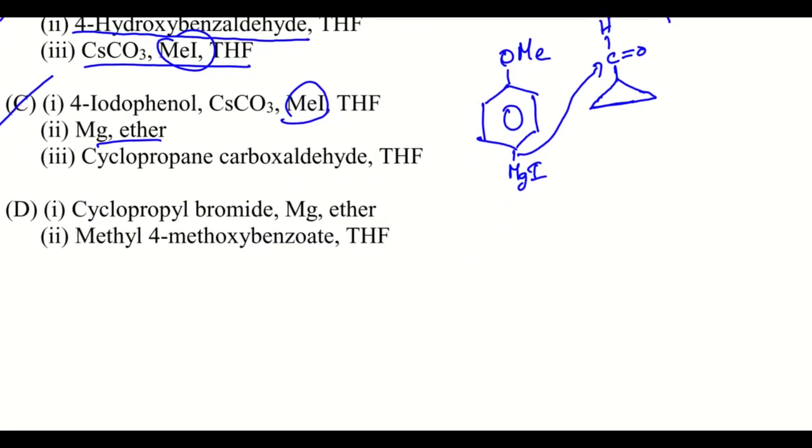And if we check over here, what will happen? Cyclopropyl bromide. If we treat with the Grignard reagent, it will be MgBr, and then treating with methyl p-methoxybenzoate, with OCH3.